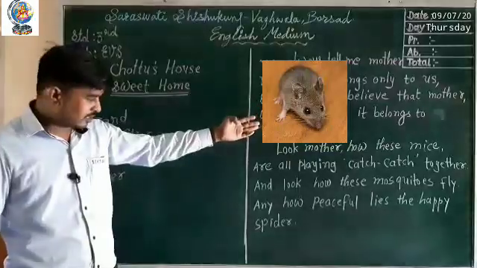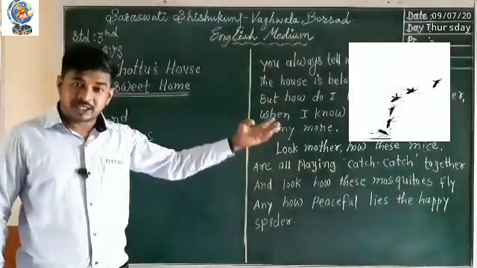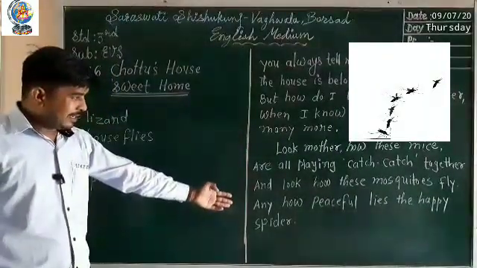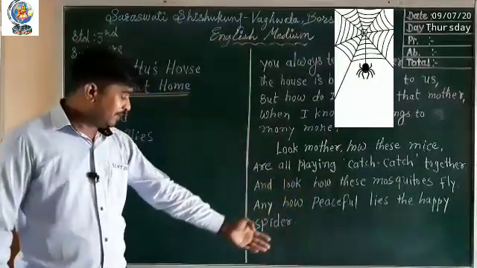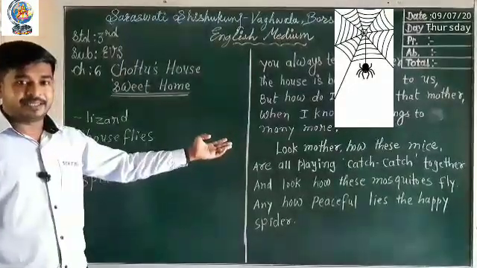You can see in the pictures. And look how these mosquitoes are flying in the house. Look. And how peacefully lies the happy spider, and see how the spider is living happily.